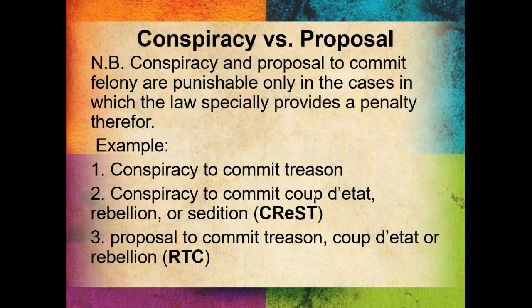Now, remember this. Conspiracy becomes a crime when there is a law that specifically provides a penalty. If there is a law that provides for a penalty. What laws, what crimes are those that provide a penalty? Remember this: CRIS. What is CRIS, sir? CRIS is coup d'etat, rebellion, sedition, and treason.